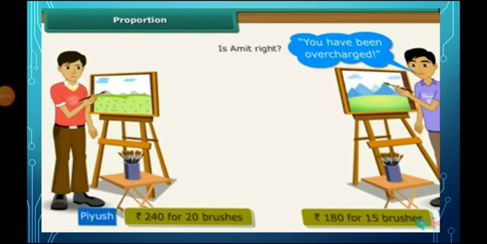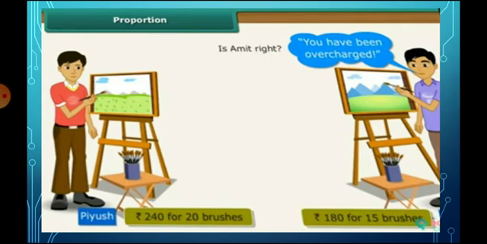Piyush wanted to buy some brushes for coloring. So 20 brushes are 240 rupees. Then Amit bought 15 brushes for 180 rupees. Sorry, his name is Amit.